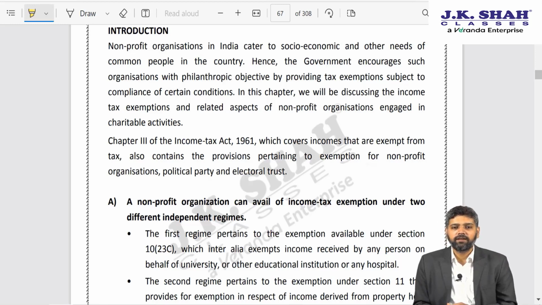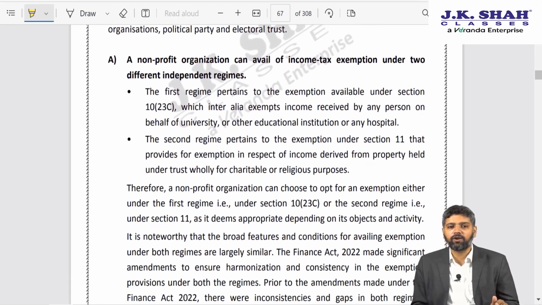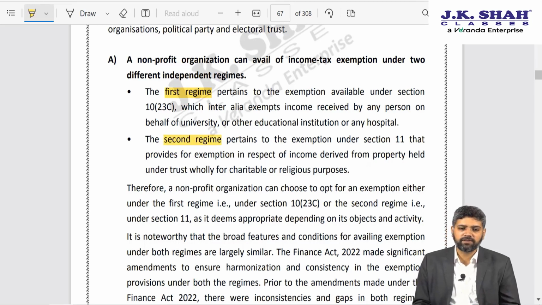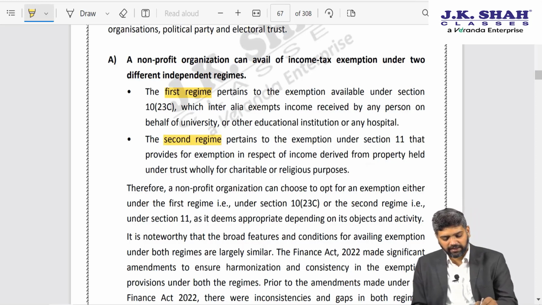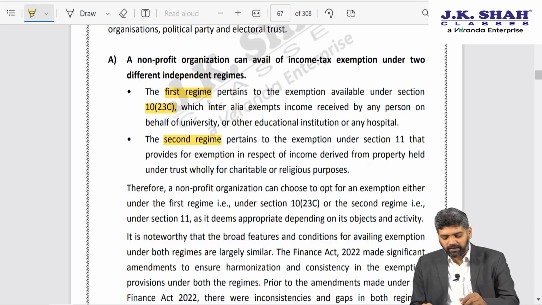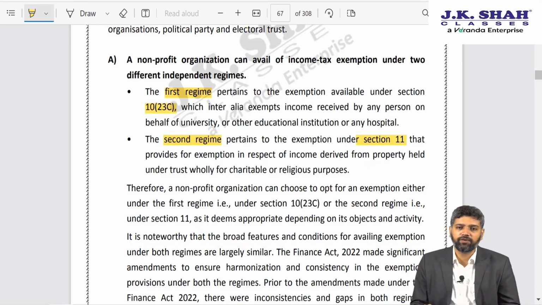The first is that in Finance Act 2022, for the first time, government has used a different terminology with regard to charitable trusts. That is, they have called it trust under the first regime and trust under the second regime. First regime is defined as those trusts which are availing the benefit under section 10 clause 23C, and second regime is defined as those trusts which are availing the benefit of section 11. There were a lot of anomalies between section 10 clause 23C and section 11. Let me give you one example.